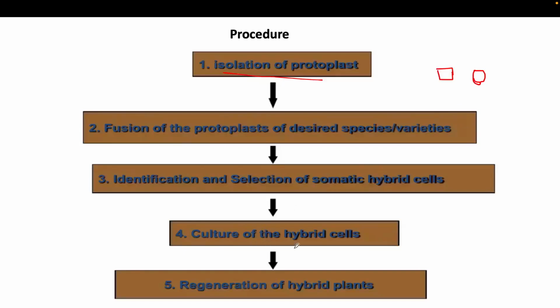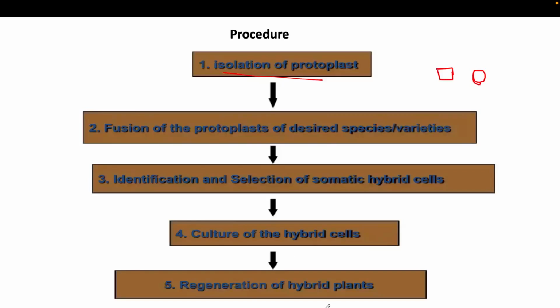Then you require the culture of the hybrid cell. Once you have isolated your desired hybrid cell from the population, you have to culture it to obtain it in larger numbers, right? So the culture of the hybrid cell is essential. After that, this cell should grow as a plant, so it requires the regeneration of the hybrid plant.